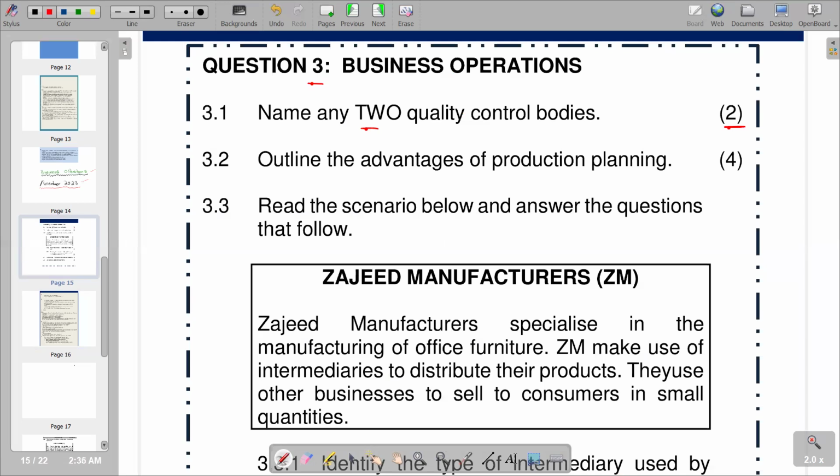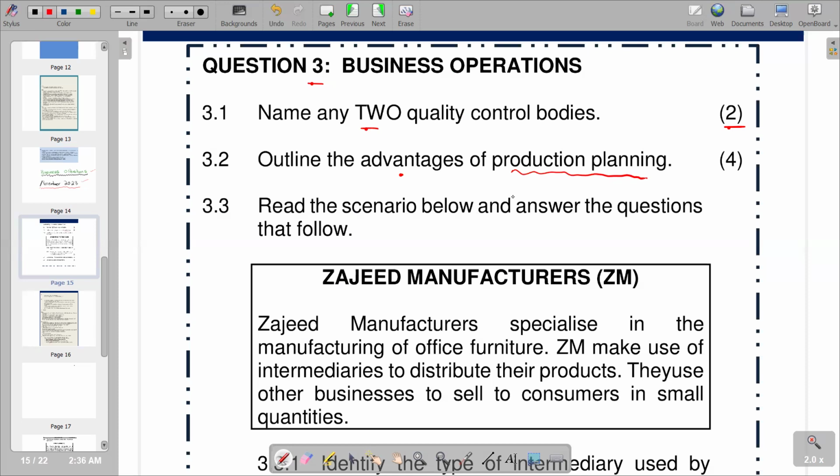So we go to the second part, which is 3.2, which is outline the advantages of production planning. Before I outline the advantages, we want to know what is production planning. Production planning is just a process of developing a strategy for production of a company's products and services. So when you are developing a strategy for production, we call it a production plan.